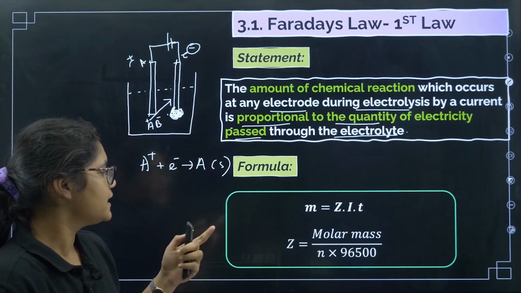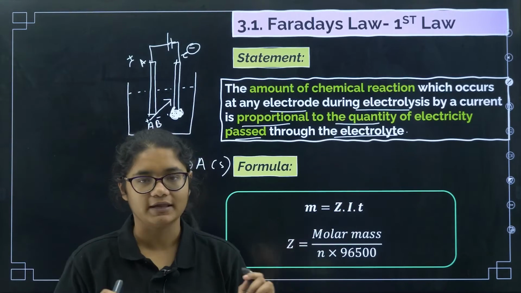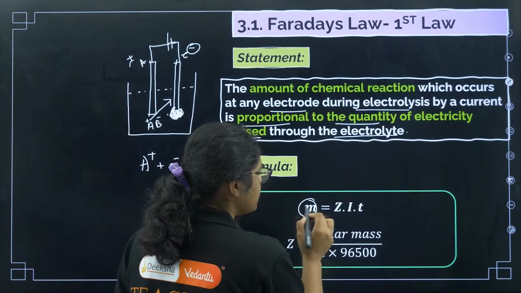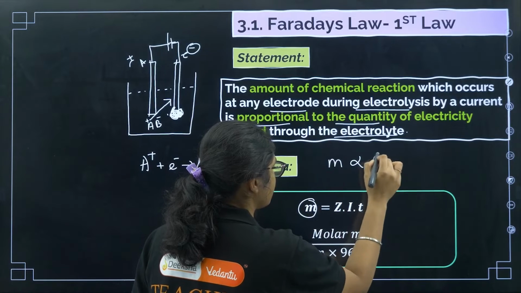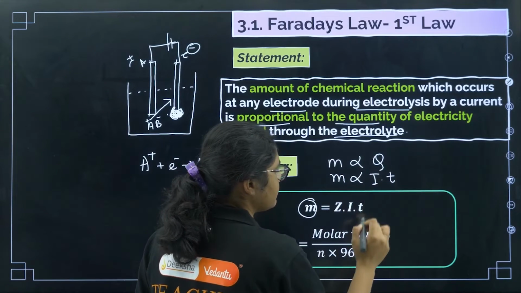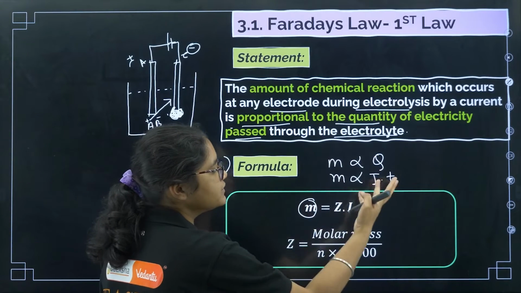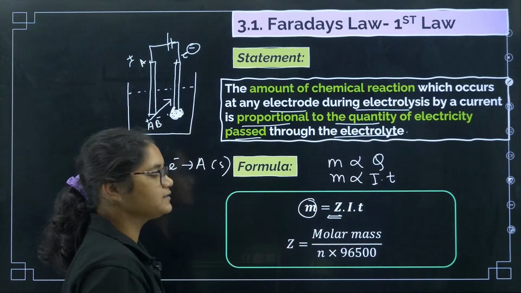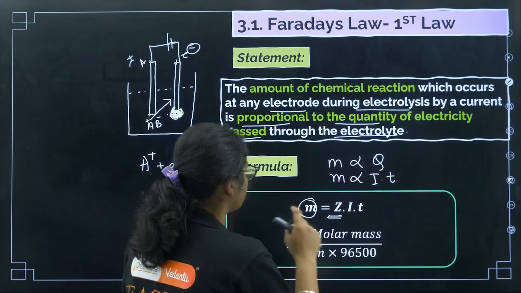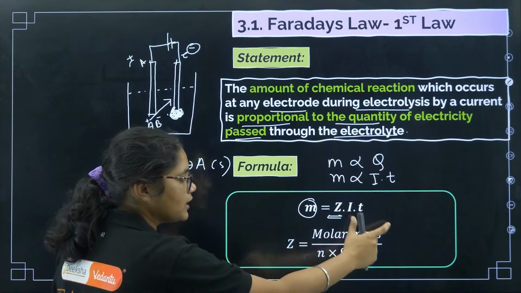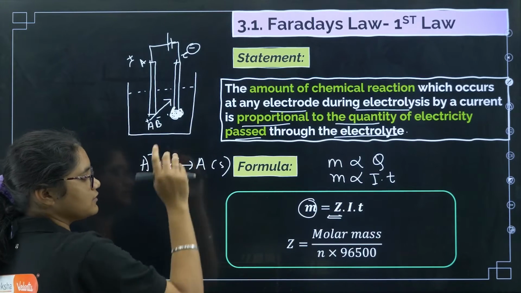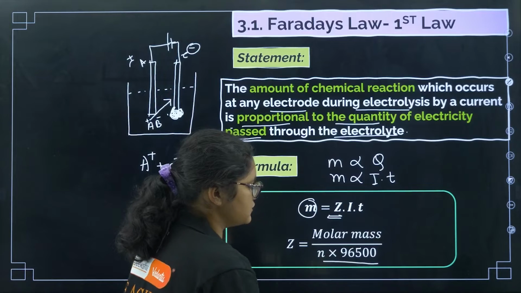The formula is M is equal to Z into I into T. What is it saying? The mass deposited here is directly proportional to the current that you are passing, or I can say M is proportional to I into T, because Q is equal to IT. To remove this proportionality constant, we multiply by something called Z. Now how to calculate Z? Z is the molar mass, so suppose copper is getting deposited, the molar mass of copper divided by n, the number of electrons used in its deposition, into 96500.